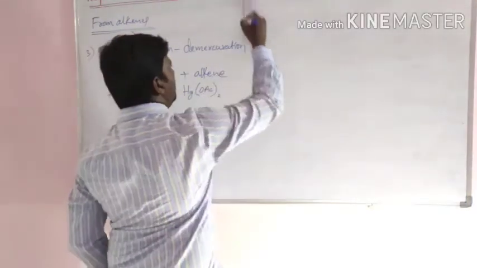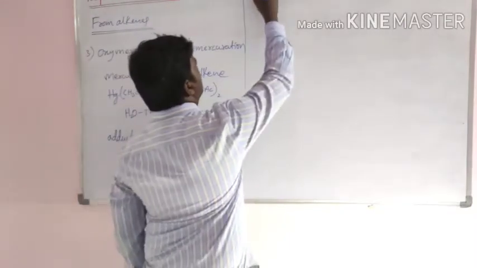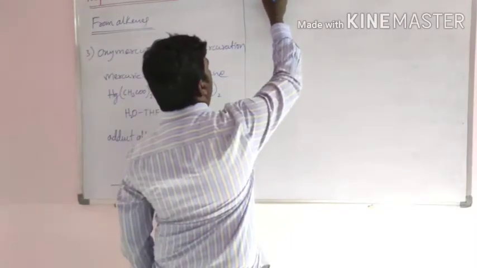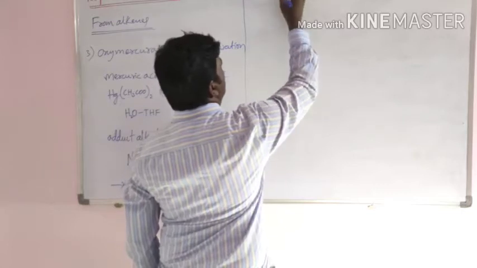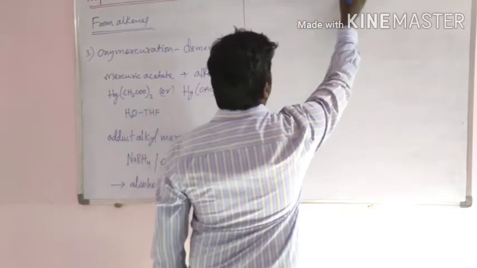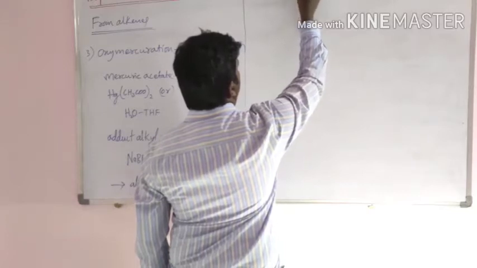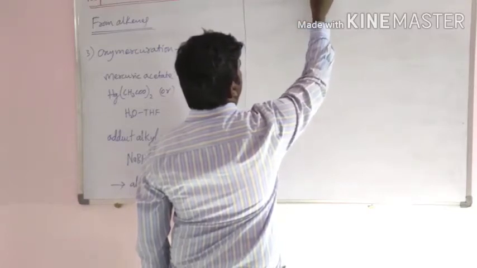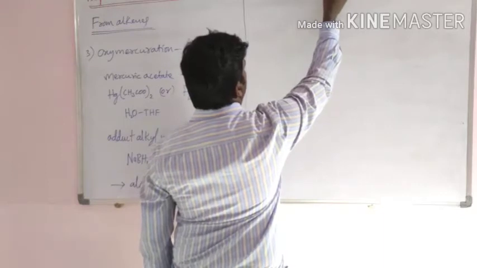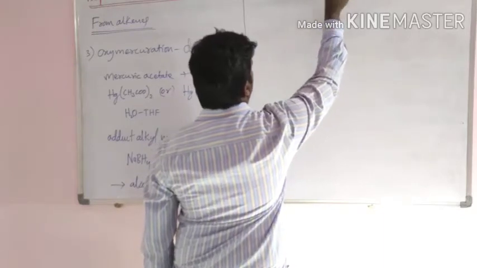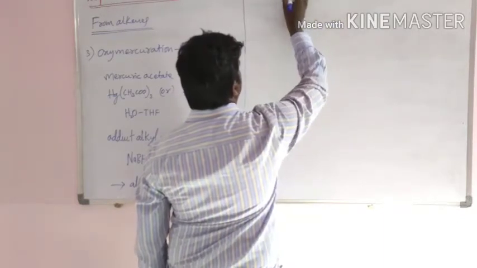For example, here CH2=CH2 reacts with mercuric acetate in H2O THF solution. This is the first step.